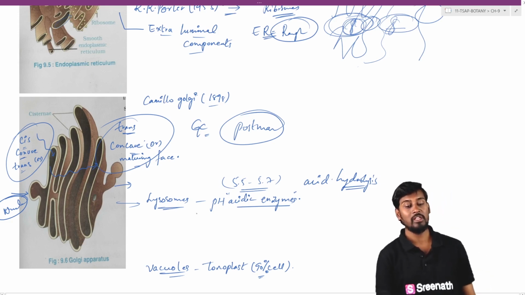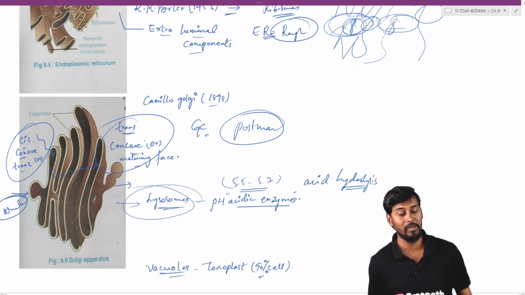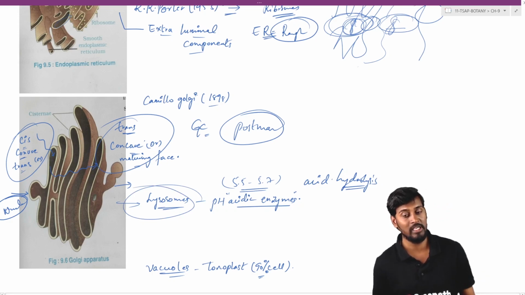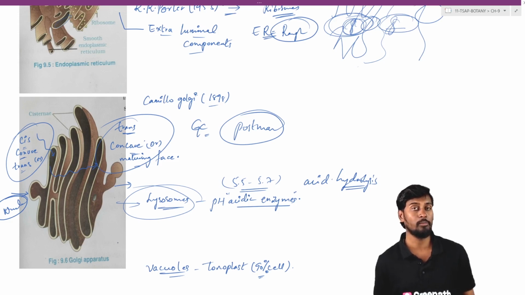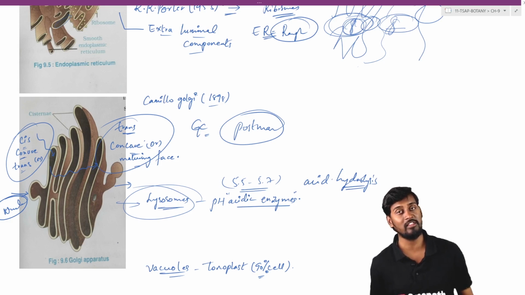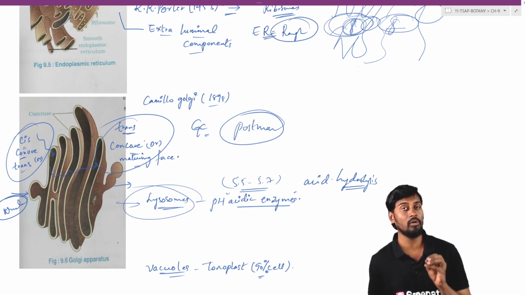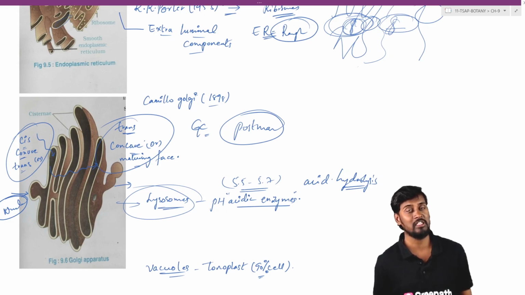So lysosomes are the ones which are generally involved in the process of digestion of the food material by maintaining the acidic pH, and they also possess the acid hydrolysis process, and the enzyme is called acid hydrolase. So these lysosomes are membrane bound cell organelles, especially single membrane bound, whose composition is almost equal to the membrane of the ER, Golgi complex and also the plasma membrane. So lysosomes are majorly involved in the digestion process.